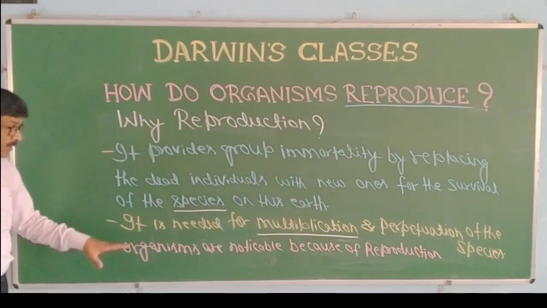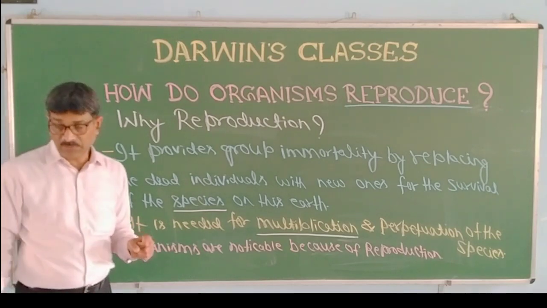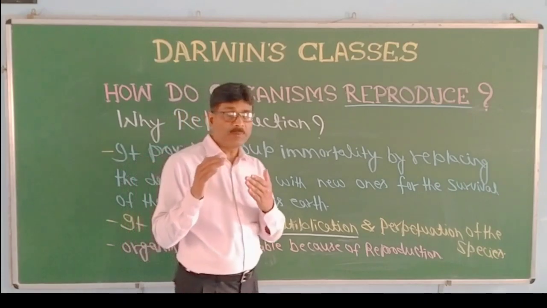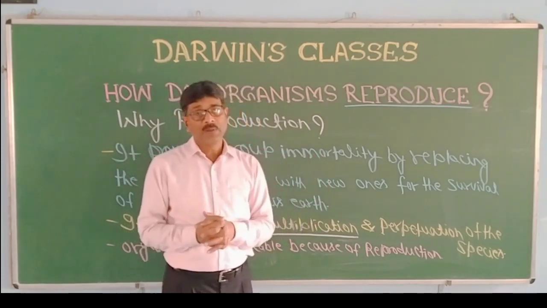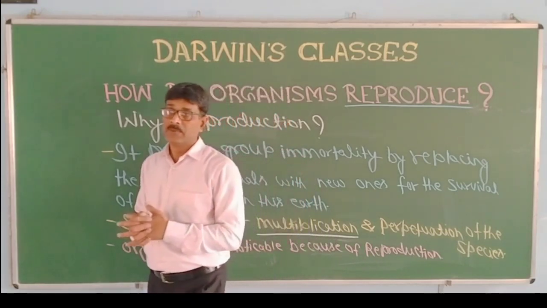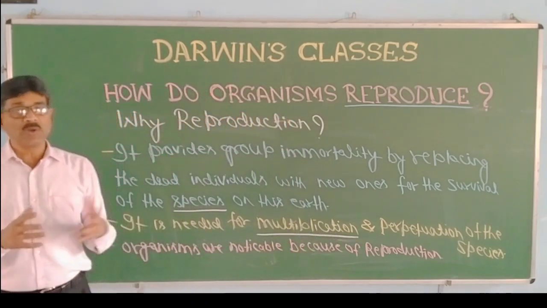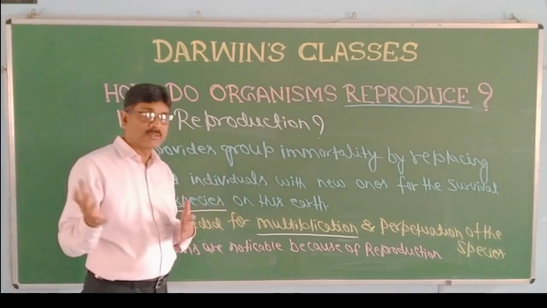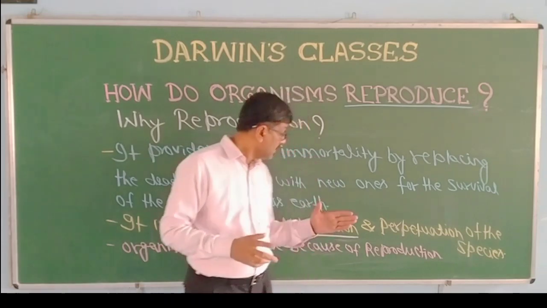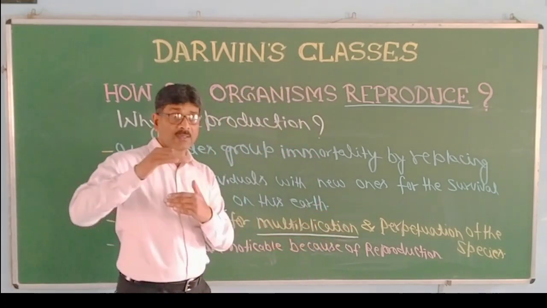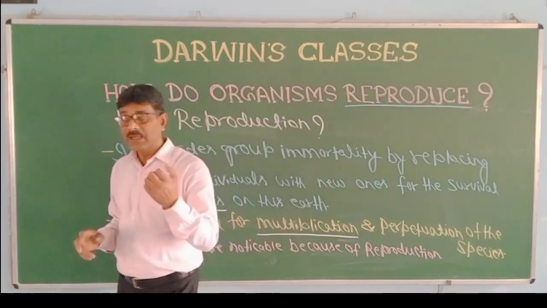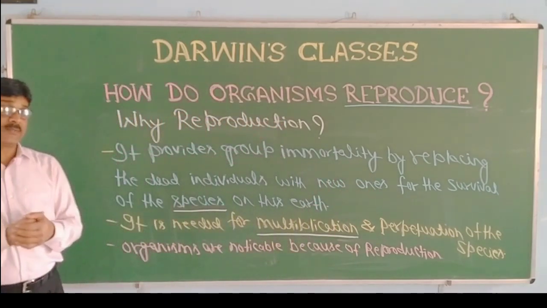Again, organisms are noticeable because of reproduction. If there is no reproduction, what will happen? Their number will remain constant, and sometimes due to natural calamity, disease, epidemic, or reasons like volcanic eruption, earthquake, flood, there may be damage to a particular population. Then it is reproduction that again brings the number to a manageable level, so that it can be seen, visualized.